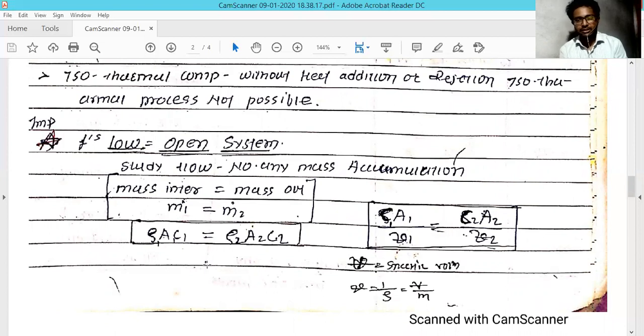And similarly, there is one equation for mass that is always followed, that is the continuity equation. The continuity equation has many forms, and you will learn it in fluid mechanics. Similarly you can study it in thermodynamics as well, but the form is quite different in fluid mechanics and in thermodynamics.